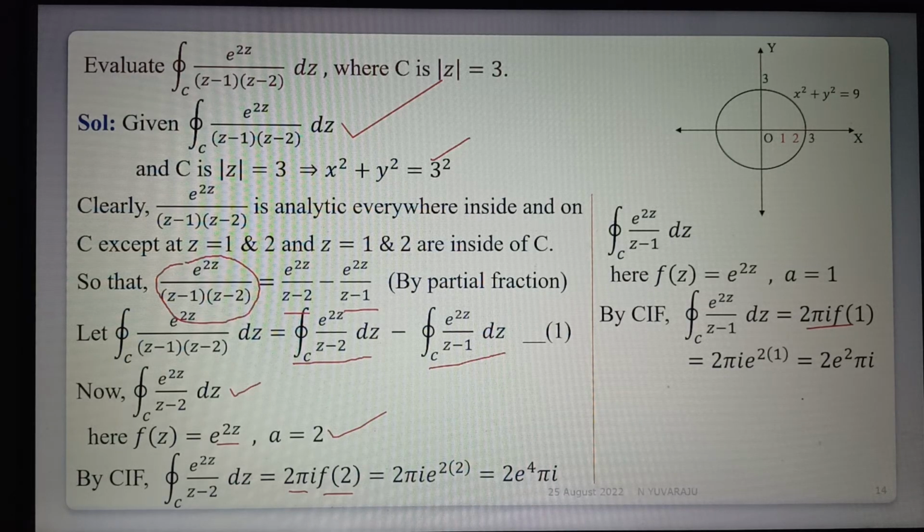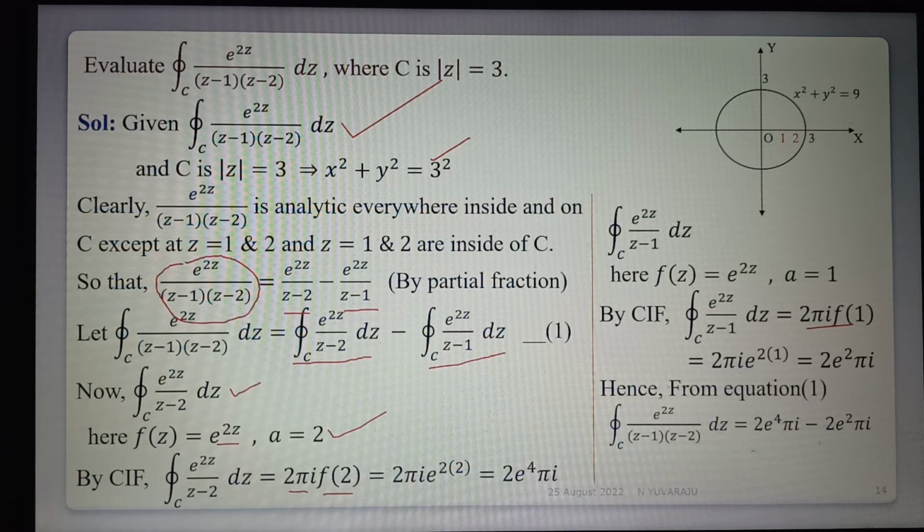Both values substituting in equation 1, the required value is 2 pi i e power 4 minus 2 pi i e square, that is, on simplification, 2 pi i e square into e square minus 1. So this is the required value of the given integral.